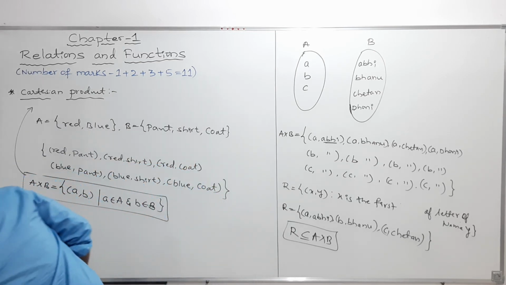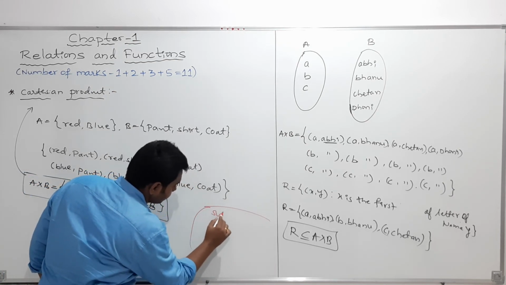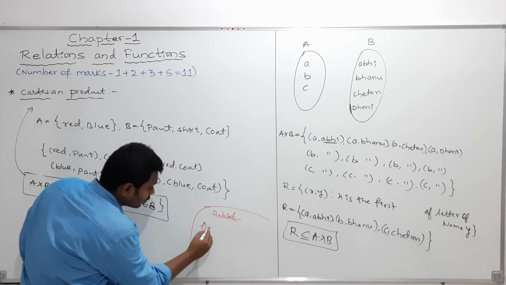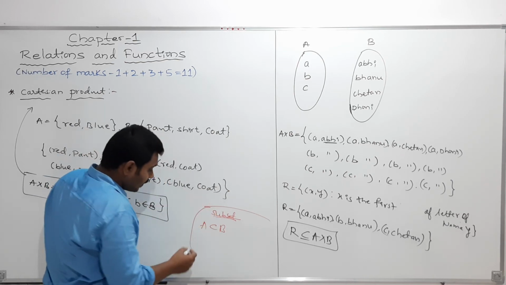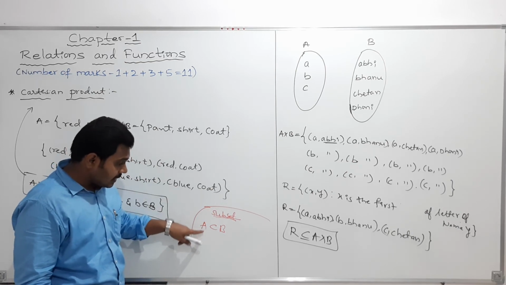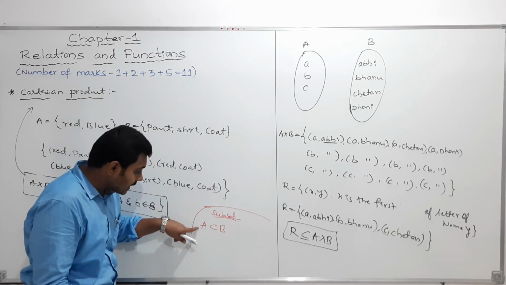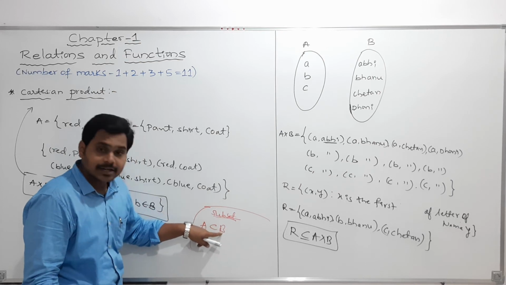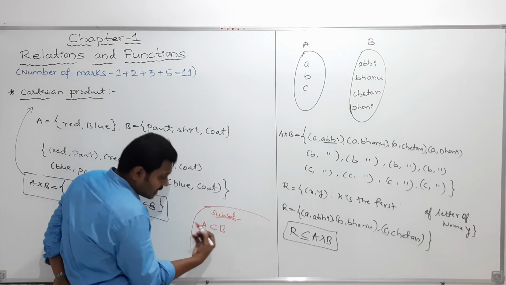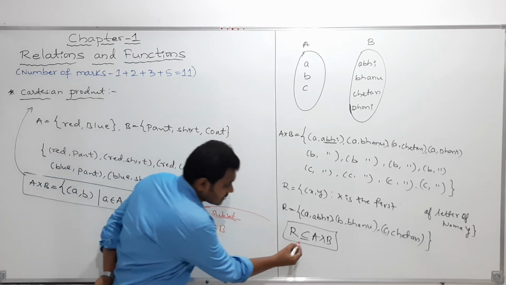Subset is nothing but, my students, I already discussed it, but still I will revise it here. If A and B are two sets, then A is said to be a subset of B if every element of A is contained in B. So, all elements of A are also elements of B, then we can say that A is a subset of B. A may be equal to B, or some elements of A may be contained in the set B. Therefore, I am using this equal sign.